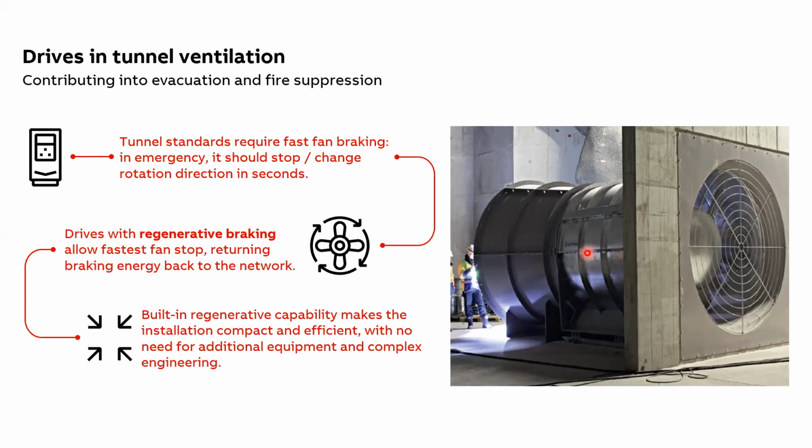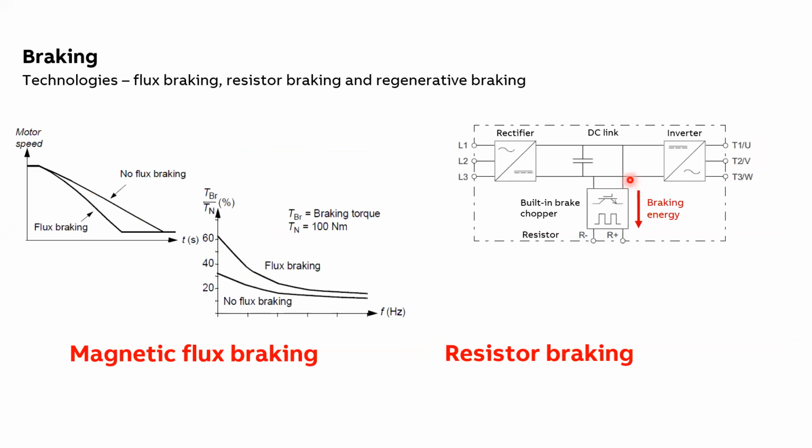Now, what happens in case of a regenerative drive? I'll just go back to this diagram once again. Here we have this brake resistor unit, and across this your back EMF is dissipated. In case of a regenerative drive, we will not have this brake chopper and brake resistor arrangement. In the rectifier section of the regenerative drives, there will be IGBTs.